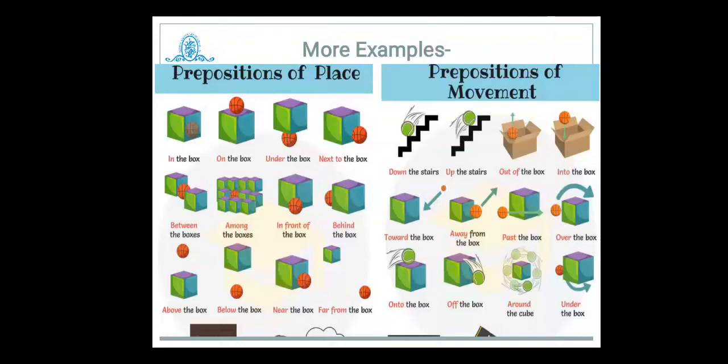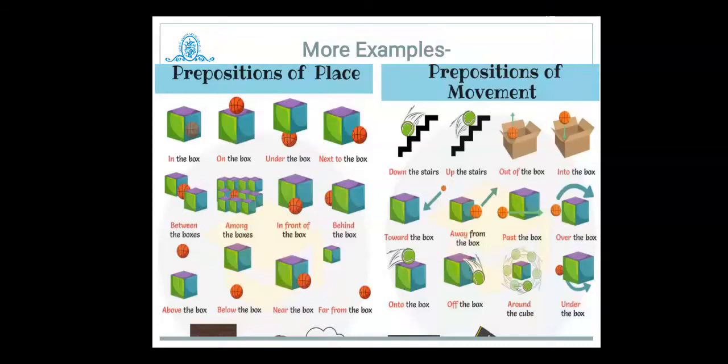Then prepositions of movement: down the stairs, up the stairs, out of the box, into the box, towards the box, away from the box. They indicate directions also. Then past the box. Past the box tells the position of something, the exact position of the ball. The ball is past the box.